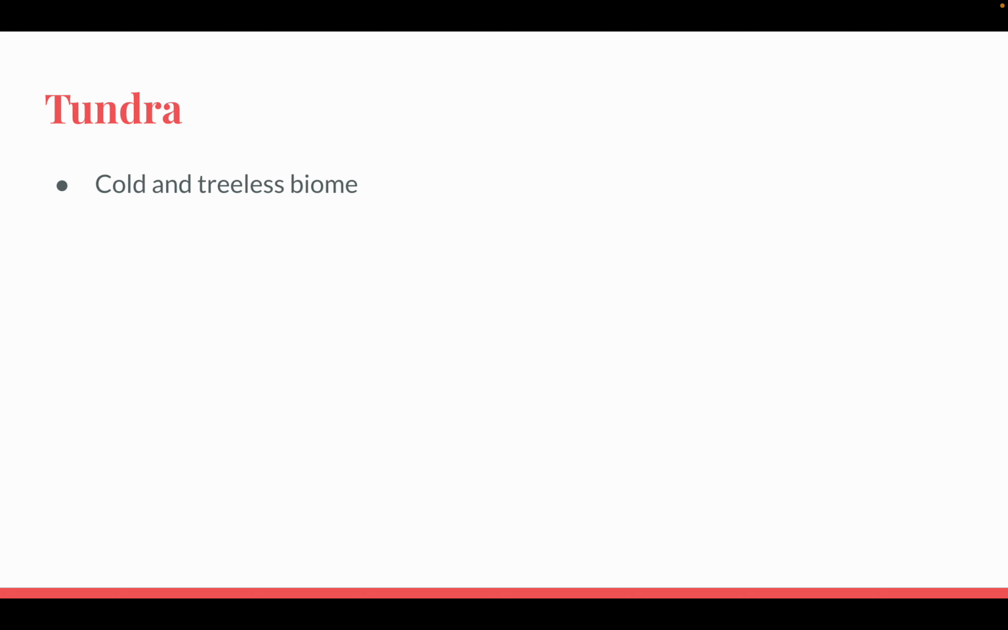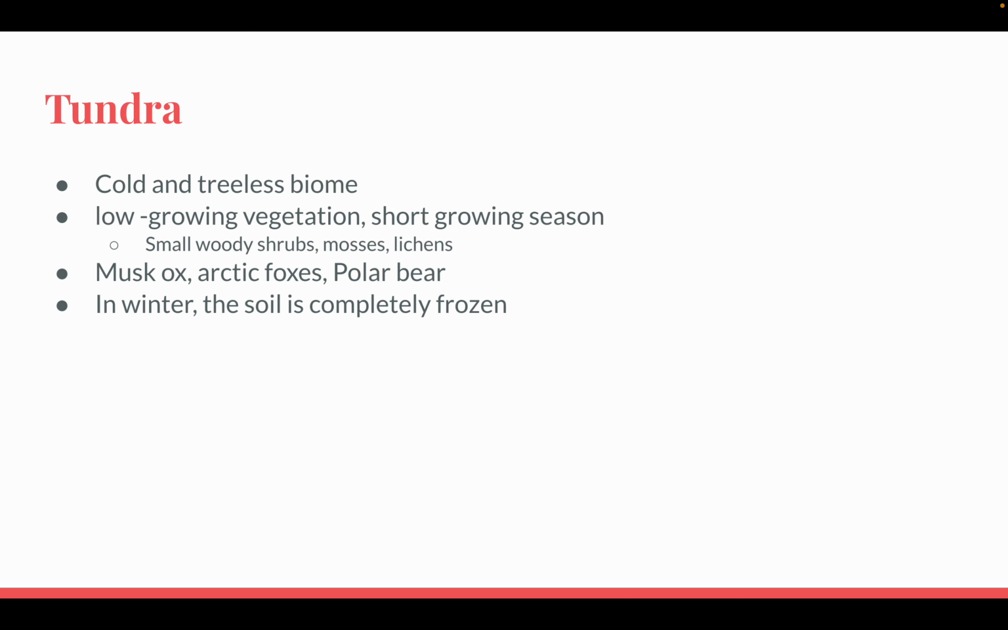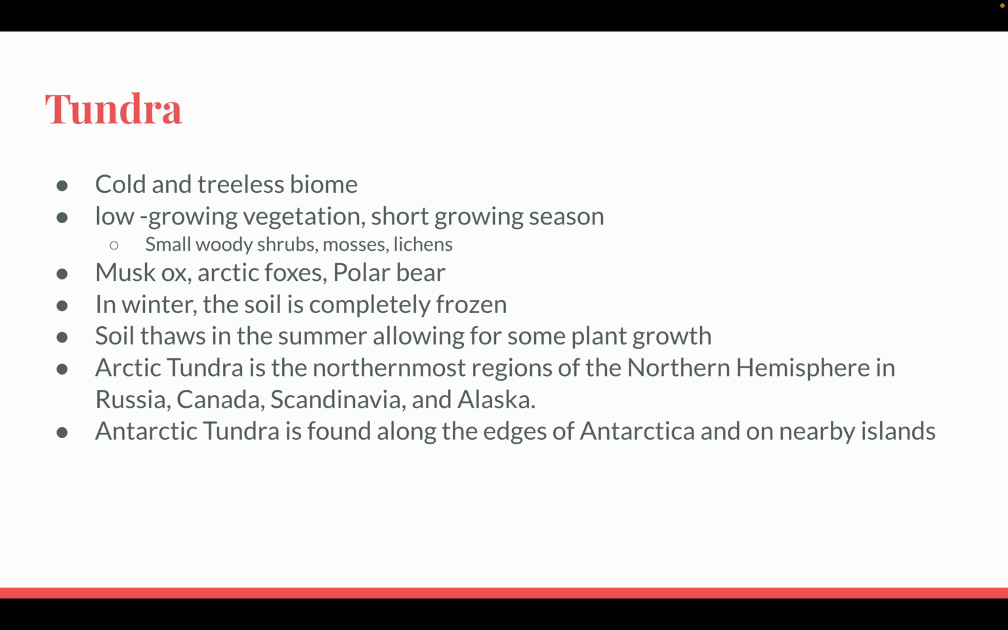Tundra. Cold and treeless biome that has low growing vegetation and a short growing season. Small woody shrubs, mosses, and lichens can be found here. In terms of animals, musk ox, Arctic foxes, polar bear. In the winter, the soil is completely frozen. Soil thaws in the summer, allowing for some plant growth. It is in the northernmost regions of the northern hemisphere in Russia, Canada, Scandinavia, and Alaska.